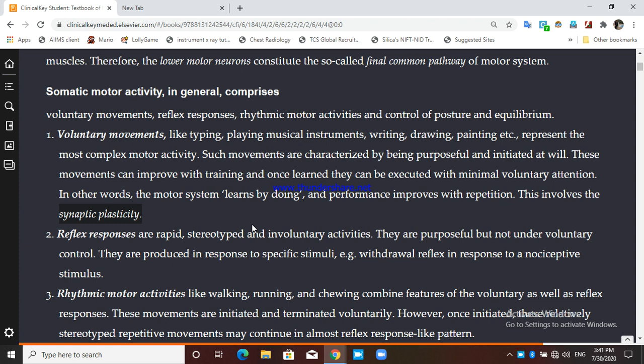The second type of activity that also constitutes somatic motor activity is the reflex response. Unlike voluntary movements, they are more rapid, and they are involuntary activities. Of course they are purposeful, but they are not under our voluntary control. They are produced by specific stimuli, like nociceptive or painful stimuli.